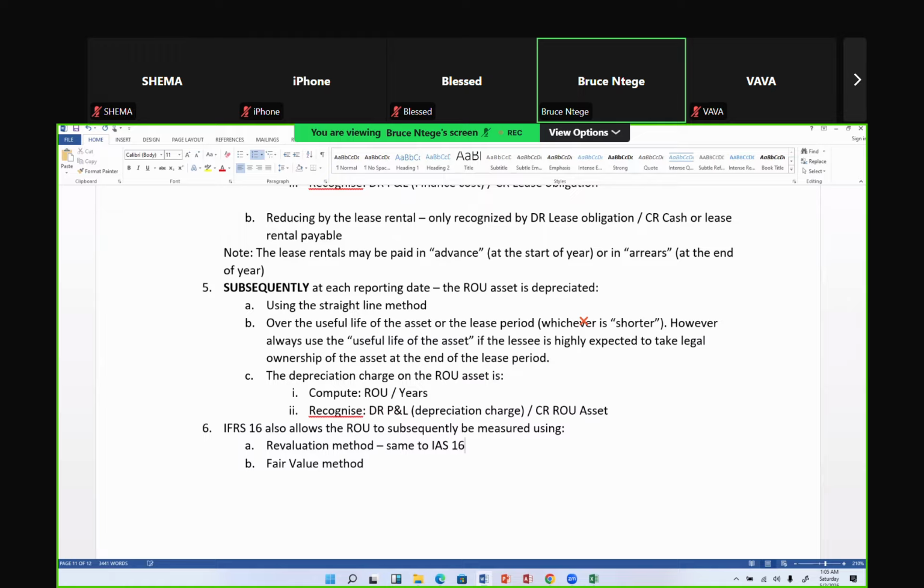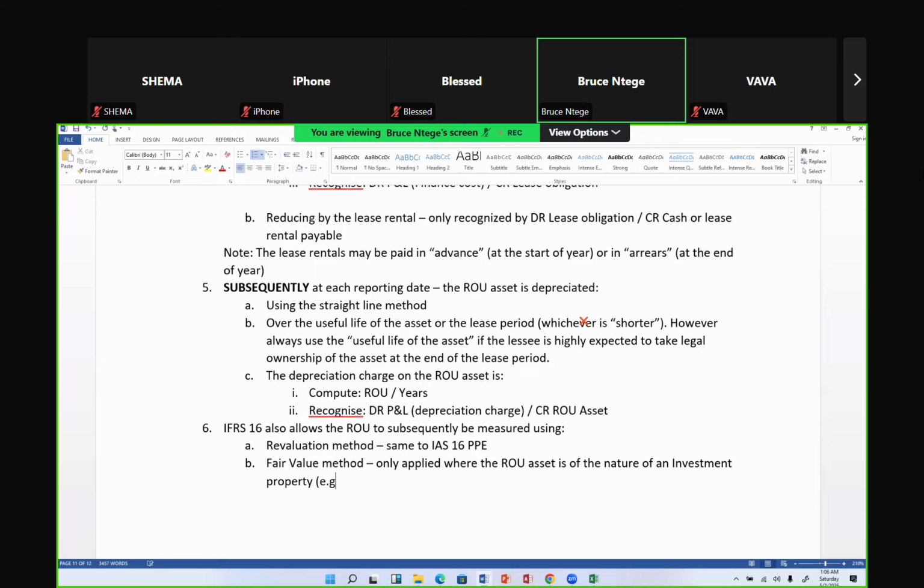We revalue property, plant, and equipment, meaning that if we have a revaluation gain, it will go to other comprehensive income. If we have a revaluation loss, it will go to P&L. So it can be the same way you deal with the revaluation method in IAS 16 for PPE. Or you can adopt the fair value method, but the fair value method is only if this asset is an investment property. So this is only applied where that right of use asset is of the nature of an investment property, because you're going to apply the fair value method under IAS 40.